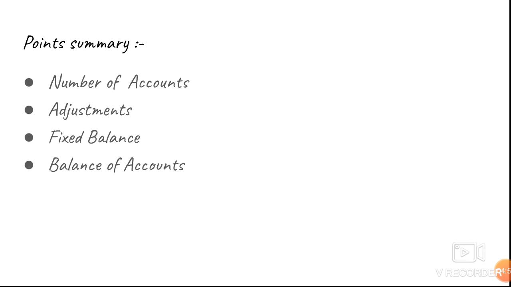Fourth point, balance of accounts. In the fixed capital method, it will always be a credit balance, but under the fluctuating capital method, it can be a credit balance or a debit balance. Clear? So these are the four differences: number of accounts, adjustments, fixed balance, and balance of accounts.